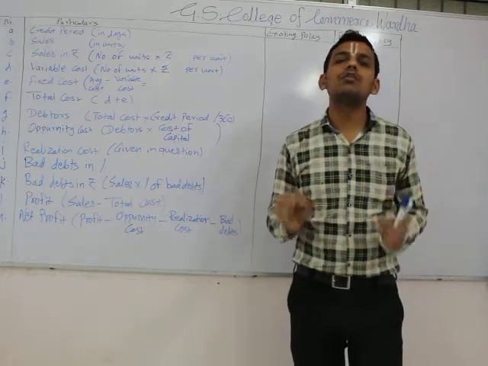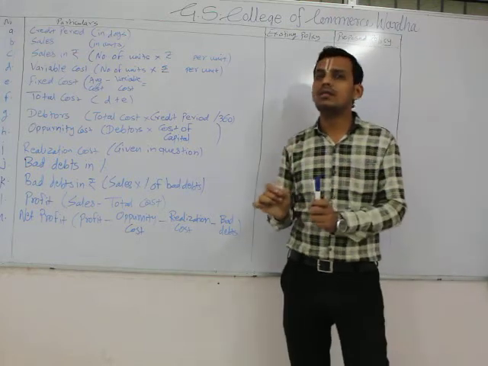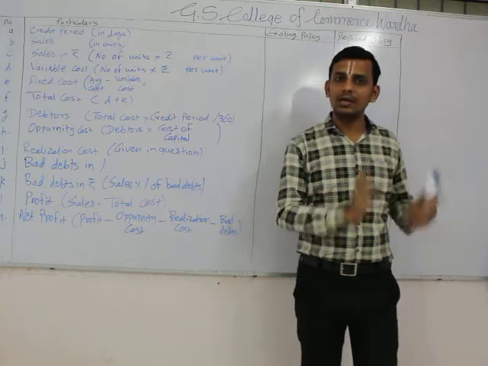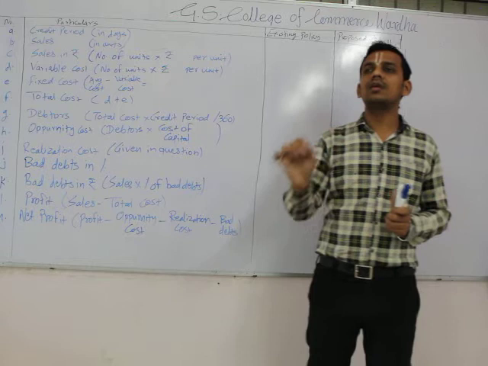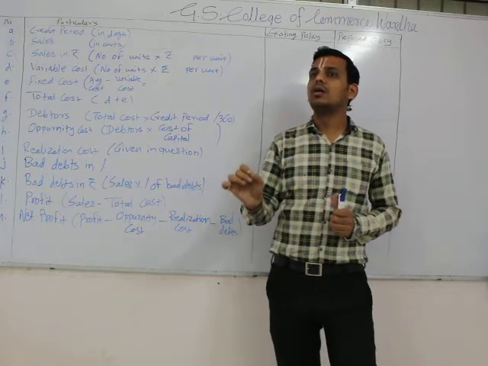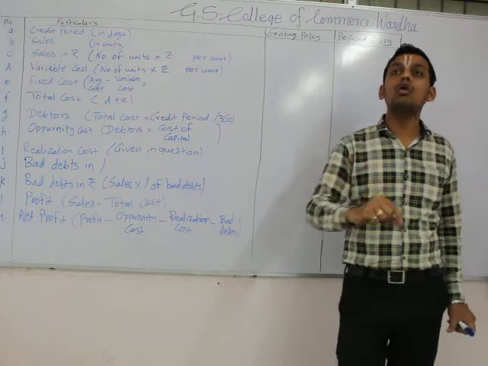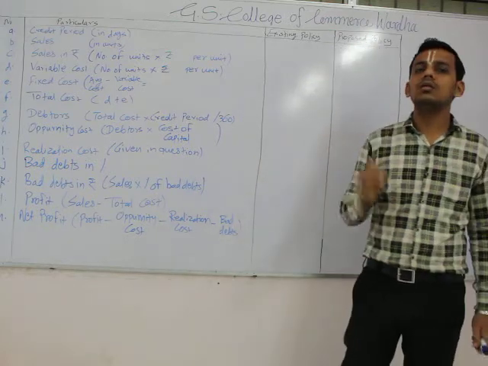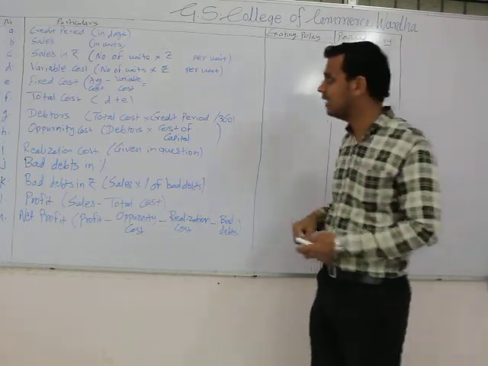In the absence of any information related to the number of days or months in a year, we know that in a year there are 12 months, so we can take it as standard. In case of days, we have to make an assumption: as the question does not give the total number of days in a year, we would assume it to be 360 or 365. We can take either. In this question it was clearly given there are 360 days in a year, so we can move with 360 days.